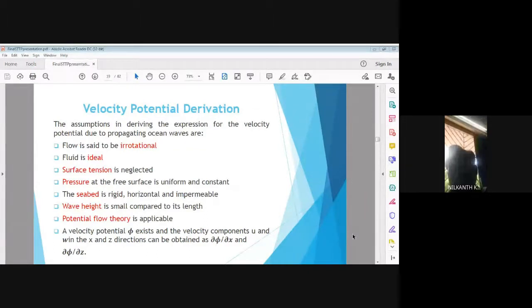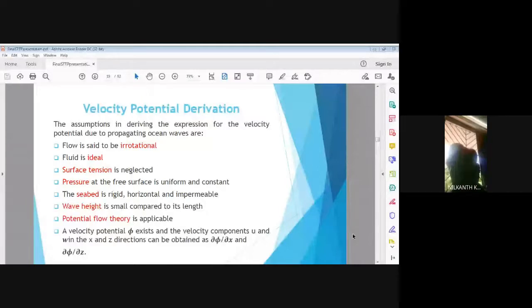Then we also say that the main body of the fluid is irrotational, whereas the interface or the ocean surface is a viscous layer where rotation exists. We talked about the major boundary conditions, that is the kinematic boundary condition, and second is the kinetic boundary condition. We have applied the kinetic boundary condition for a free surface, where we have titled it as the dynamic free surface boundary condition, DFSC.